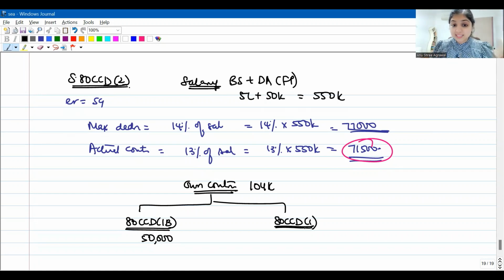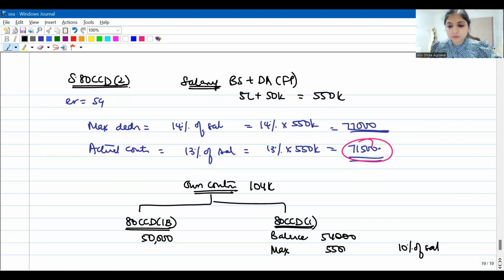Now, talking about 80CCD subsection 1, what is the balance contribution first of all? We contributed 1,04,000, out of which 50,000 we have already enjoyed over here. So how much contribution are we still left with? We are still left with 54,000. But under 80CCD subsection 1, what's the maximum deduction you can claim? Whether you're a government employee, whether you're a non-government employee, it doesn't matter. Under subsection 1, maximum you can claim is 10% of salary, right? 10% of 5,50,000, which will be 55,000. So under 80CCD(1B), you will get 50,000 deduction. Under 80CCD(1), you will get 54,000 deduction, right?